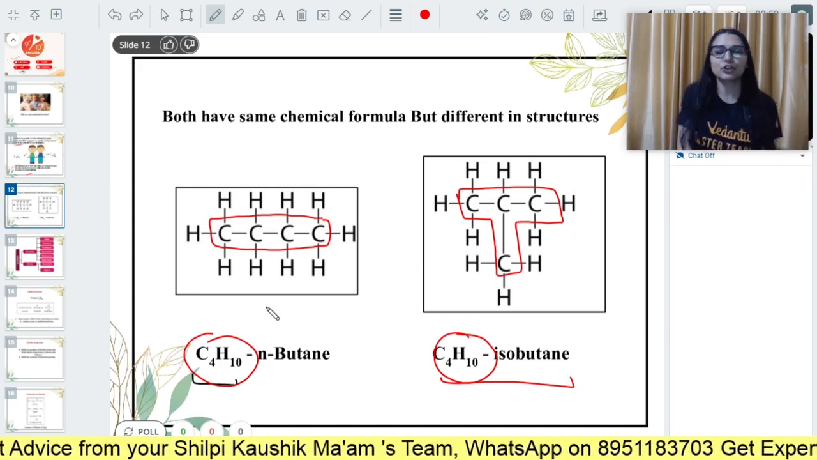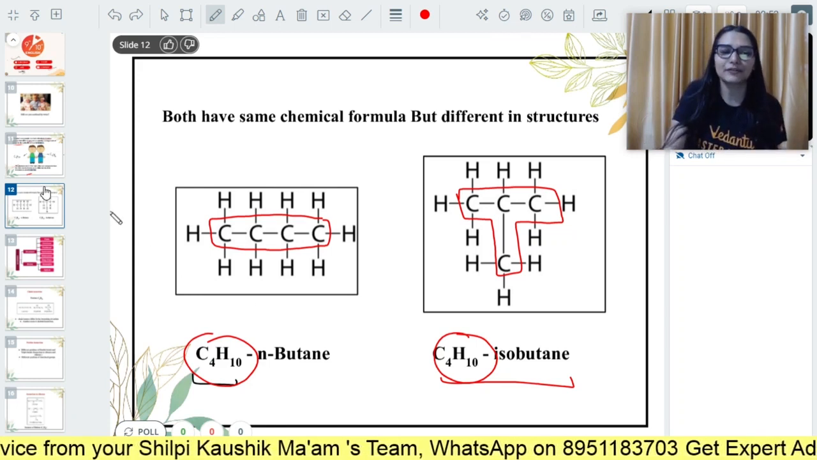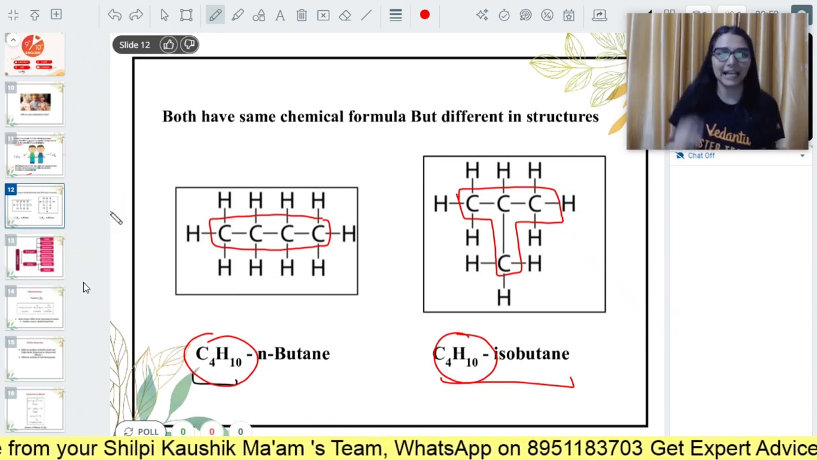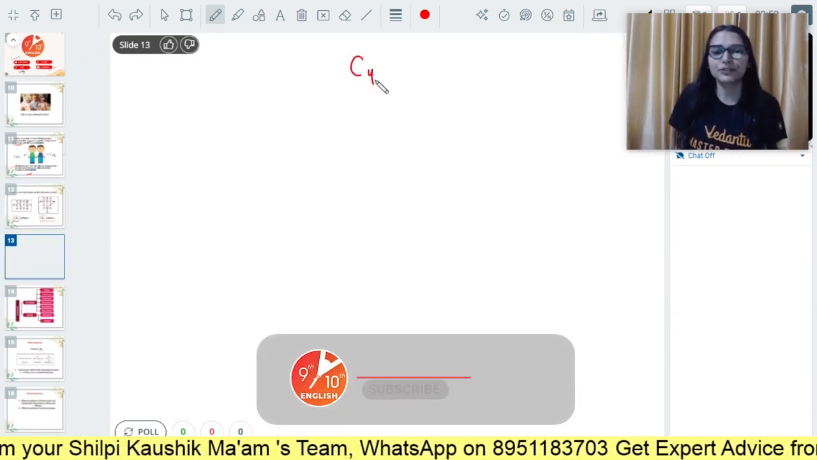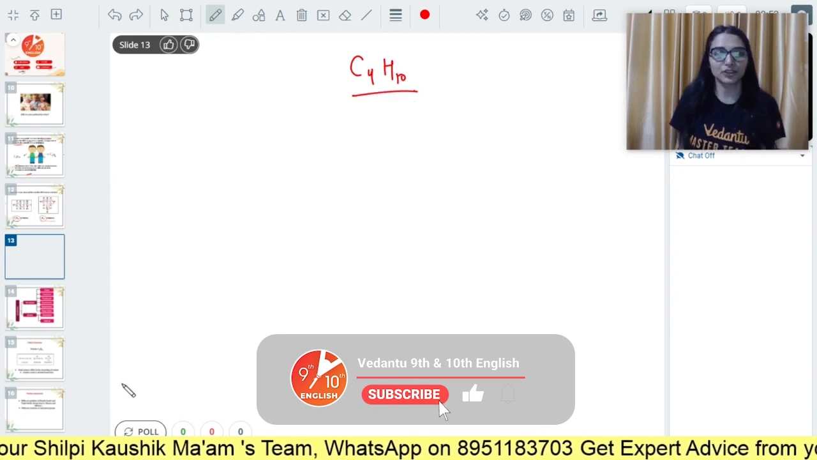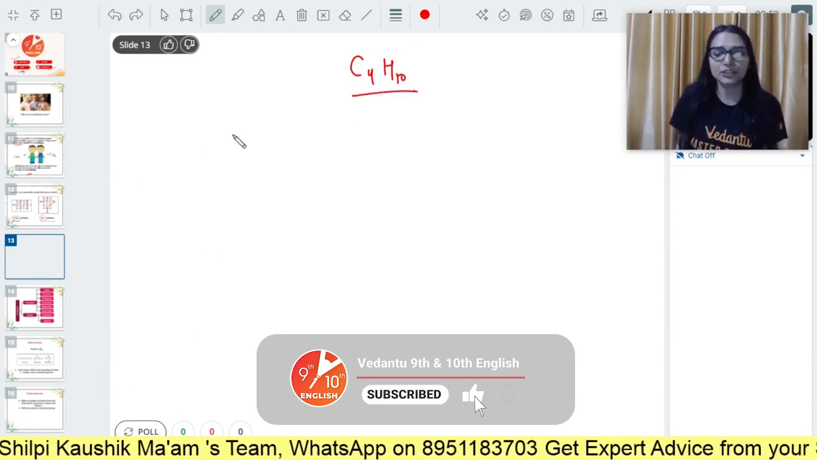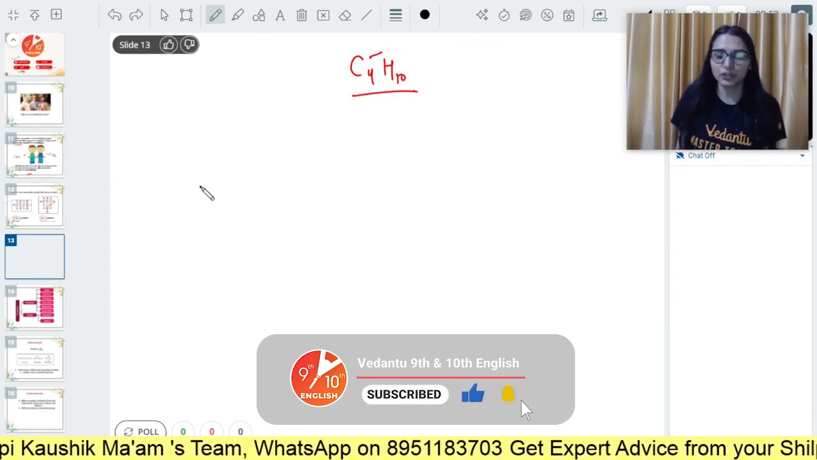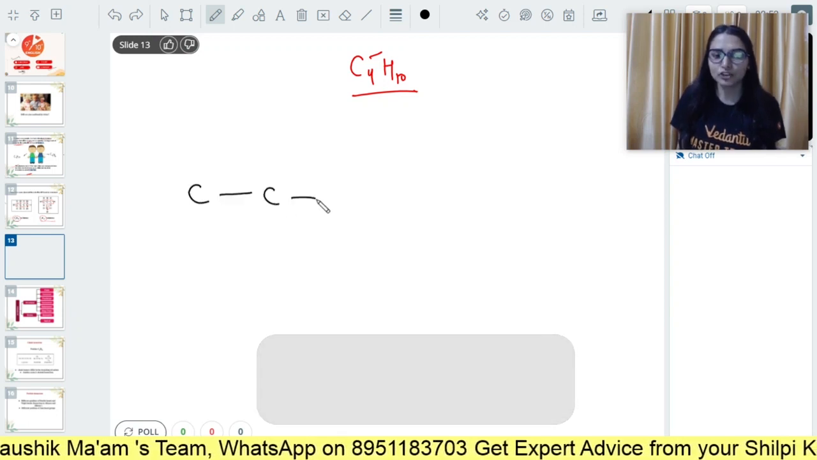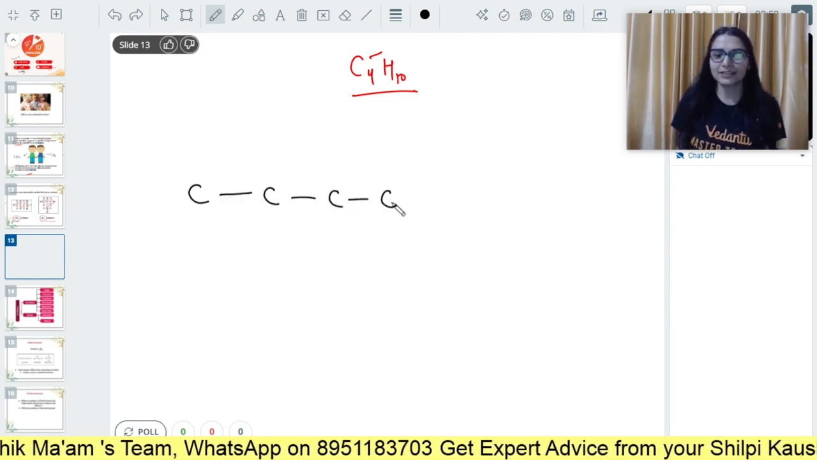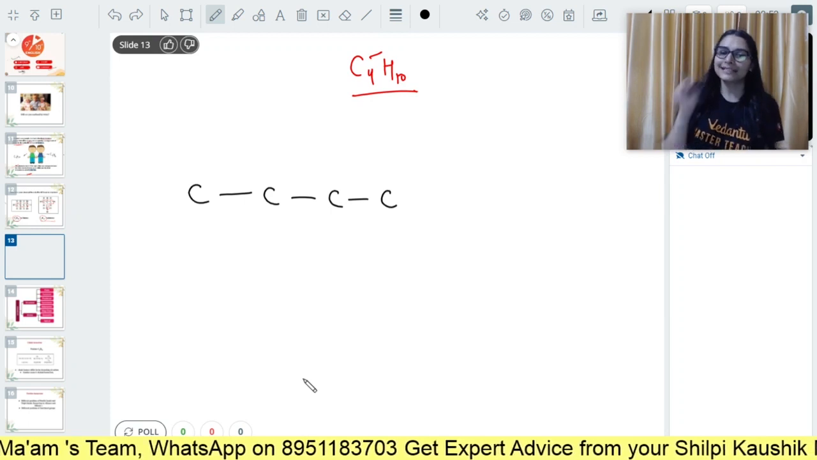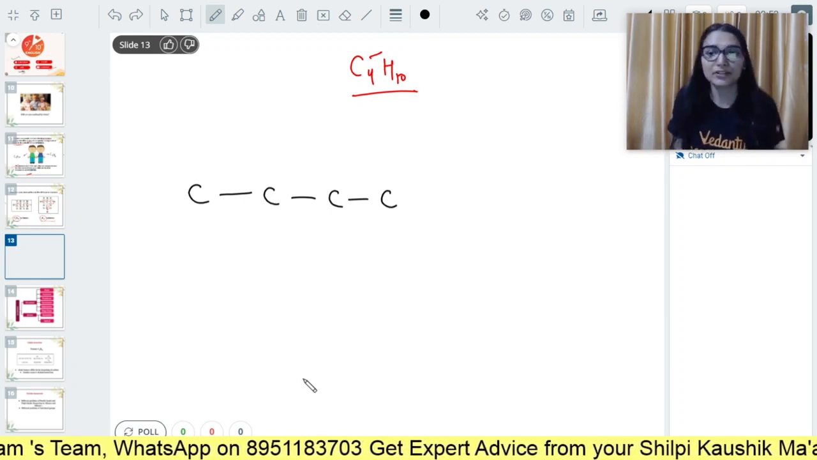So whenever you draw the isomers, you always have to start with the carbon skeleton. Okay? Let's say I want to draw the isomers of C4H10. The first thing I have to do is to arrange the carbon atoms. The carbon skeleton always starts with a straight chain. 4 carbon atoms can be arranged in this way. Is there any other possibility of arranging 4 carbons?